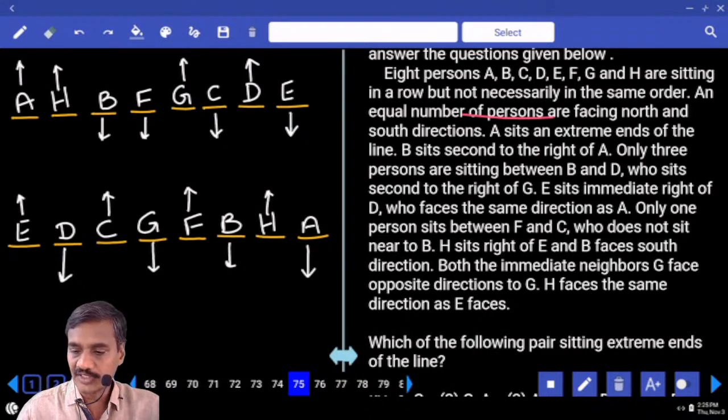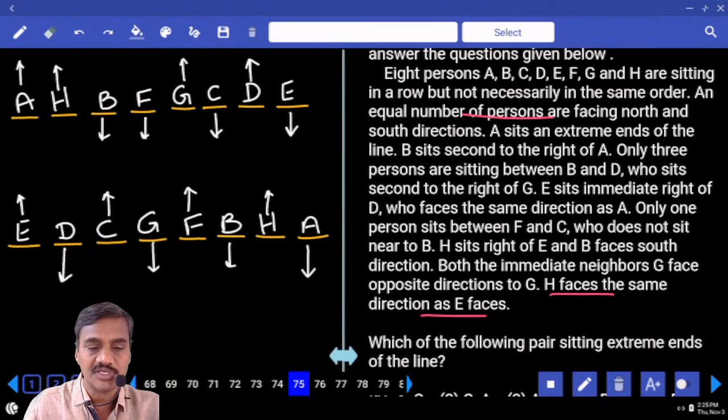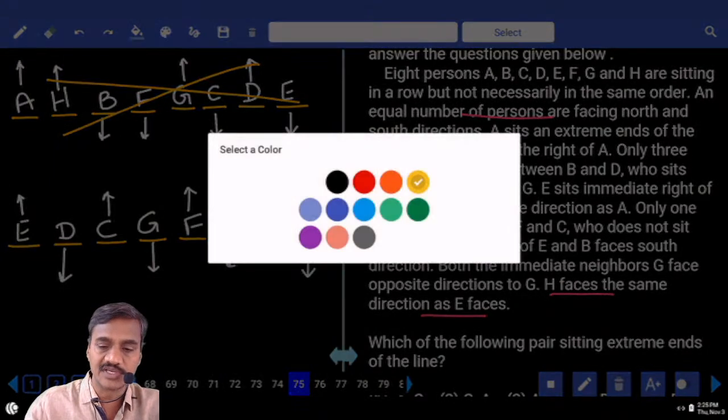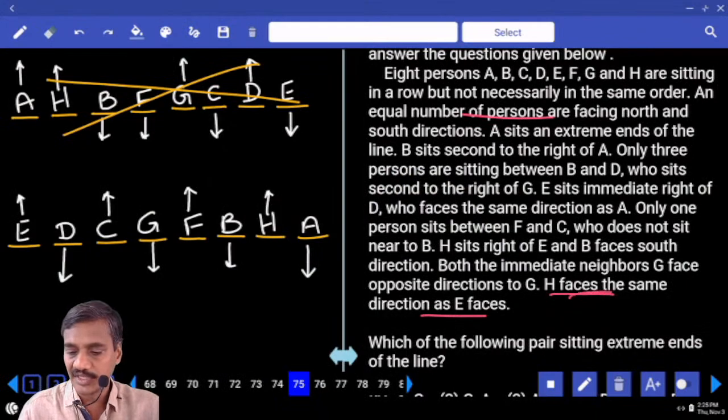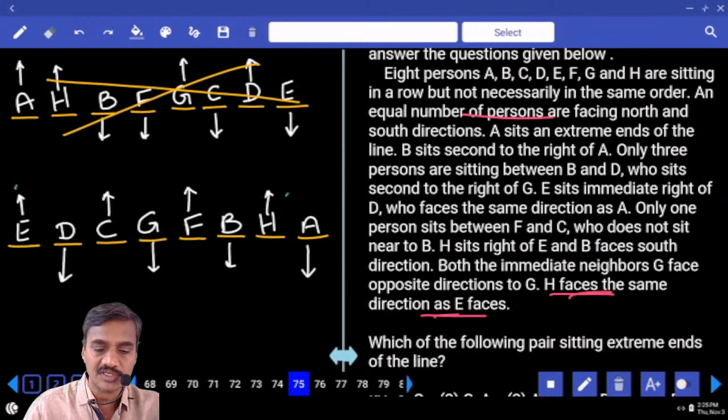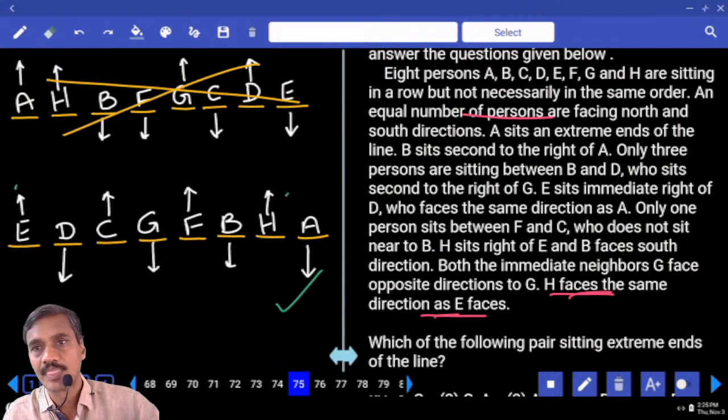And H faces the same direction as E. H and E are facing the same direction. In the first case, H and E are in opposite directions, so this is ruled out. And in the second case, H and E are facing the same way, E is north, H is north, and this is a valid arrangement.